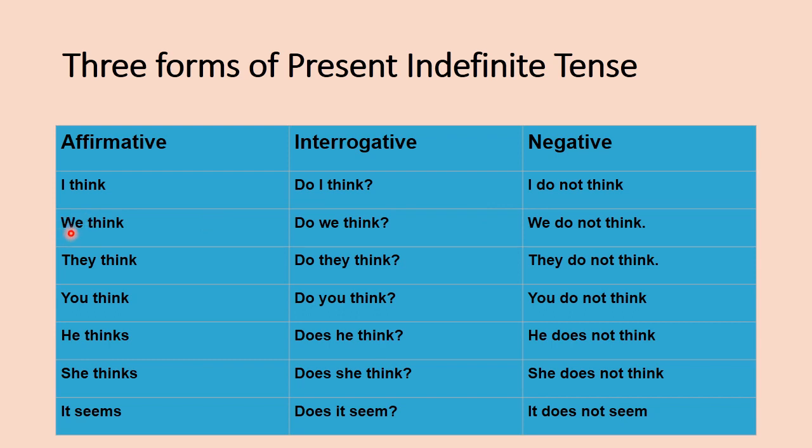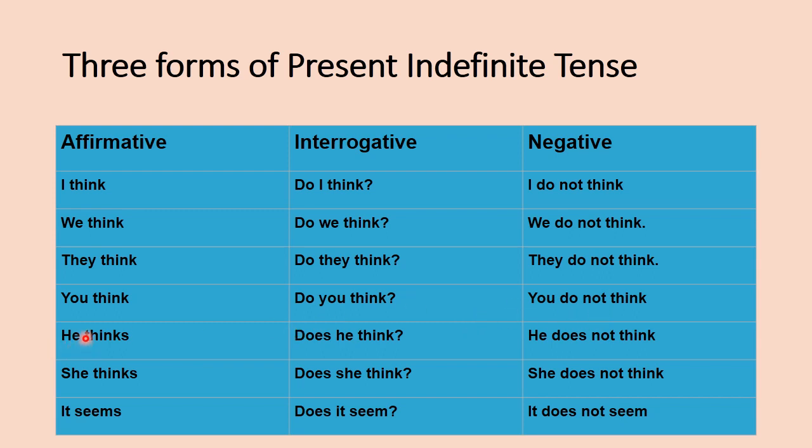In first person plural, we think, only the first form of the verb will be used also. So do we think and we don't think. They think, do they think. Similarly, in third person plural, we will also use only the single form of the verb. Do they think, they don't think. You think, do you think, you don't think.